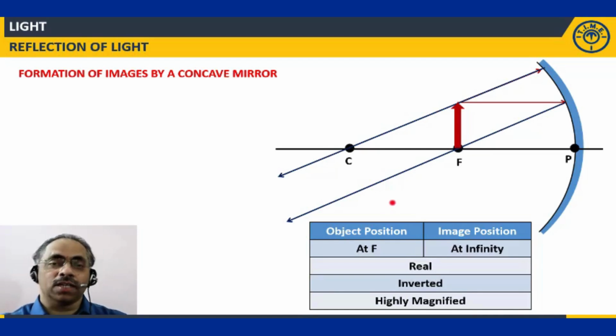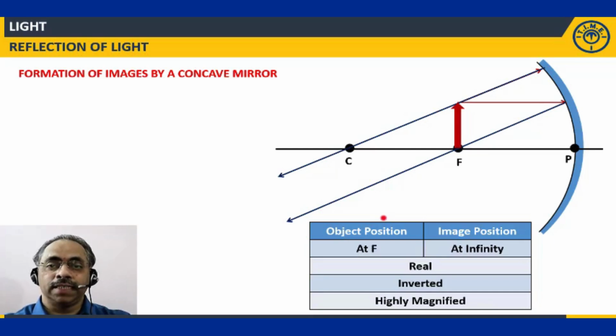Whenever you talk about the nature of the image formed by a spherical mirror, we'll talk about 3 things. Whether it is real or virtual. Real is an image which can be caught on a screen; virtual is one that is not caught on a screen. Based on that criteria, you will classify whether it is a real image or a virtual image.